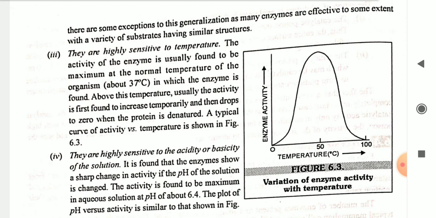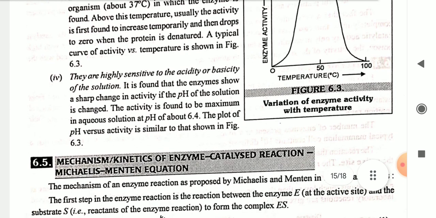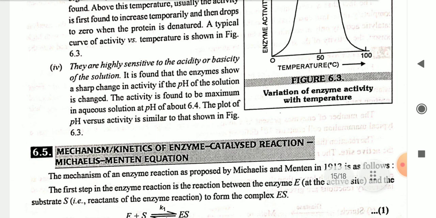A typical curve of activity versus temperature is shown in figure 6.3. Fourth, they are highly sensitive to the acidity or basicity of the solution. It is found that enzymes show a sharp change in activity if the pH of the solution is changed. The activity is found to be maximum in aqueous solution at a pH of about 6.4. The plot of pH versus activity is similar to that shown.